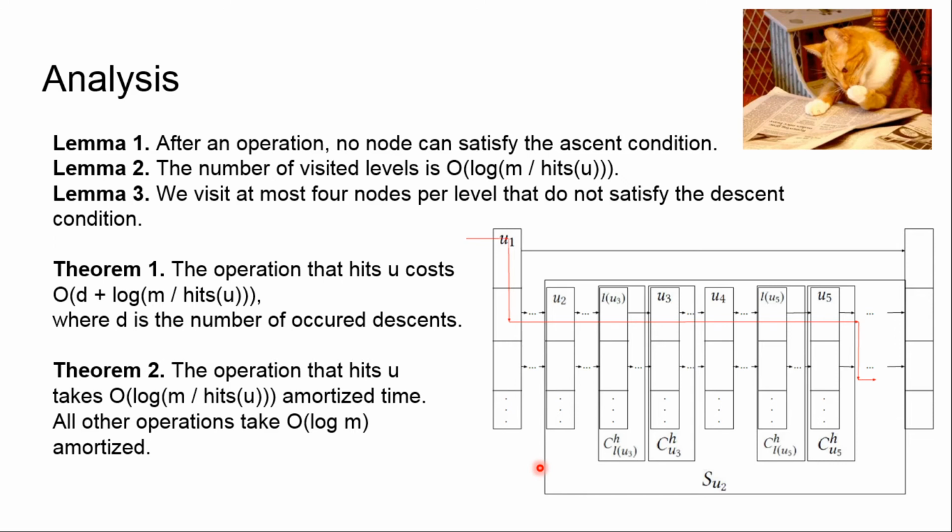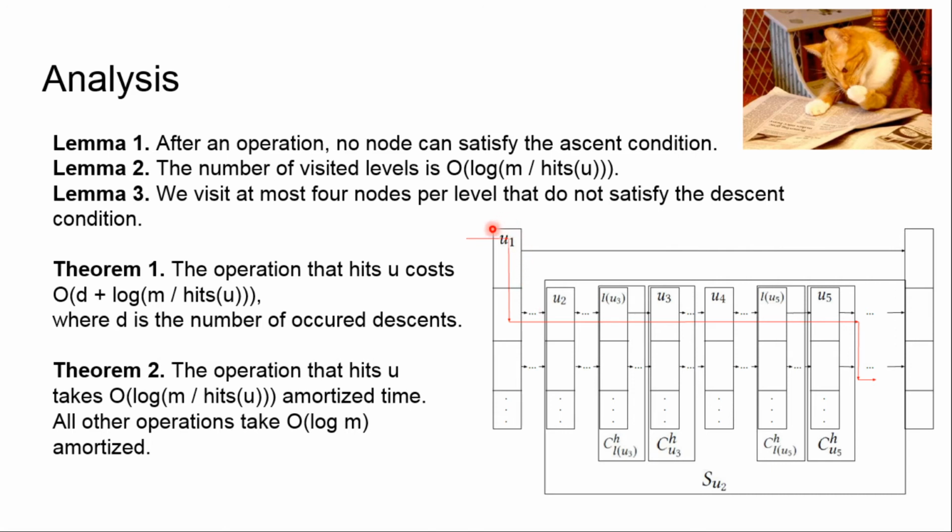So our rebalancing then will work forward. We will lock the topmost node and the rightmost node on the level by the path. And then we check whether the first node on the level should be ascended.